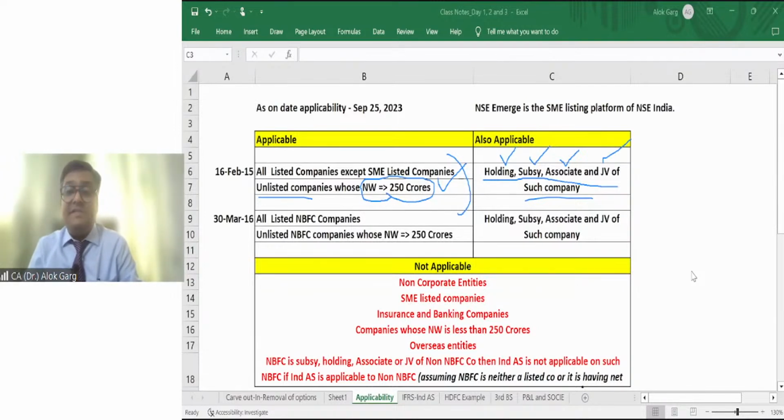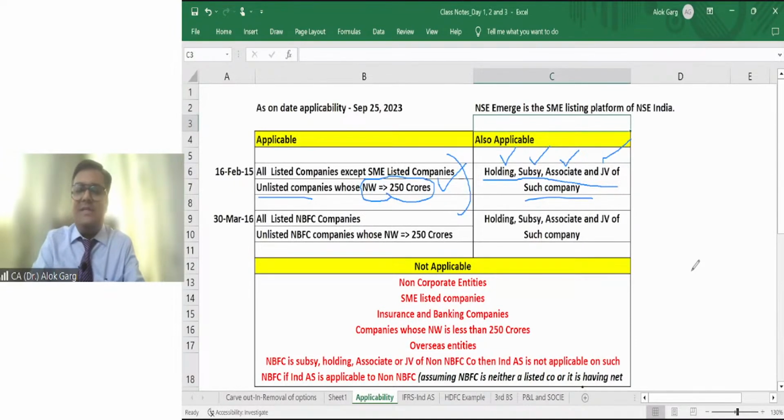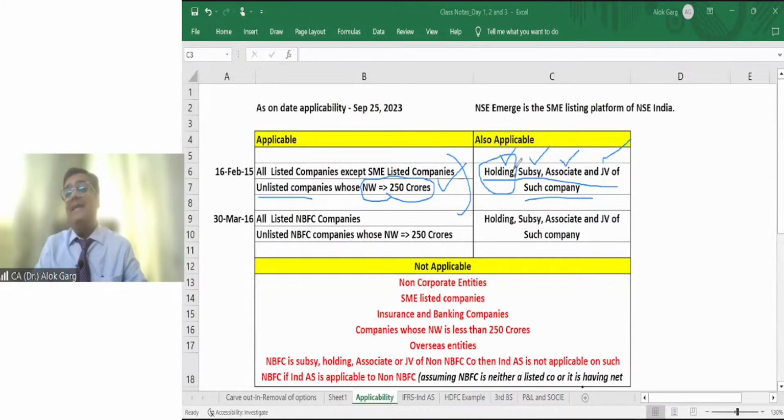Then Krishna went to the CFO and said, "Mr. CFO, why have you applied accounting standards to your accounts?" The CFO said that we are an unlisted entity and our net worth is less than 30 crore. But Krishna said, doesn't matter. Since you are a parent, a holding of a company where Ind AS is applicable, you have 70% share capital of a listed company.